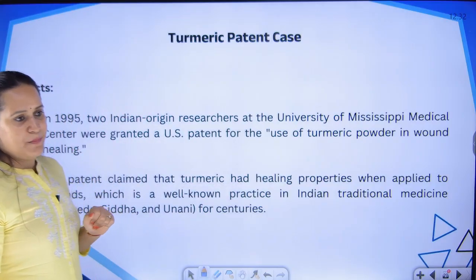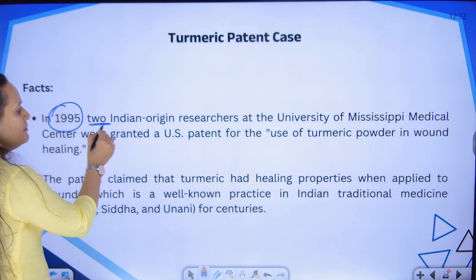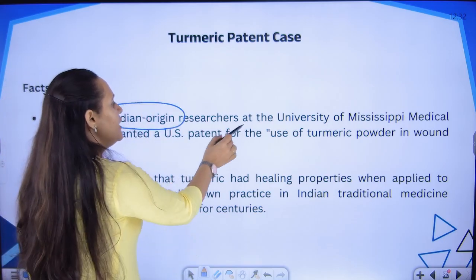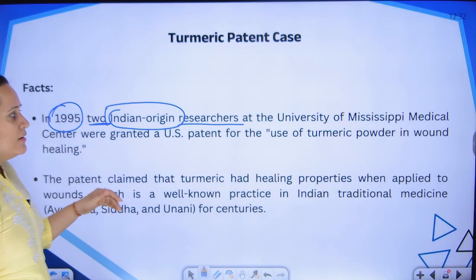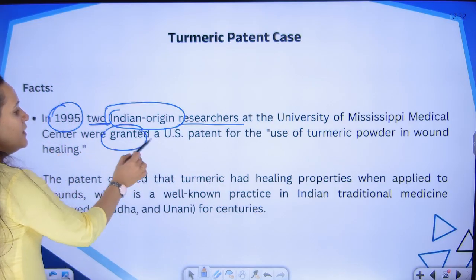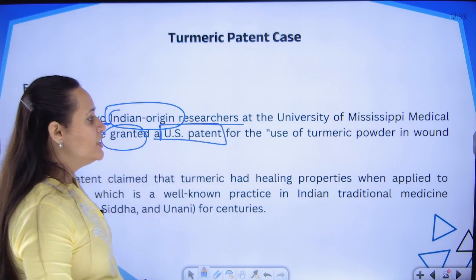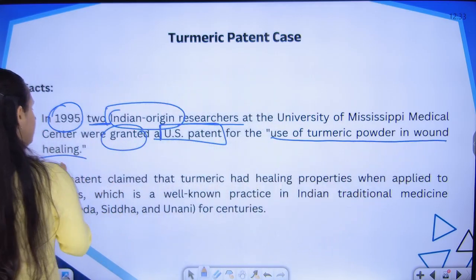But what actually happened? In 1995, two Indian origin people were in the United States. They were researchers at the University of Mississippi Medical Center, and they were given a US patent. They had applied for a patent in the United States for the use of turmeric powder in wound healing.